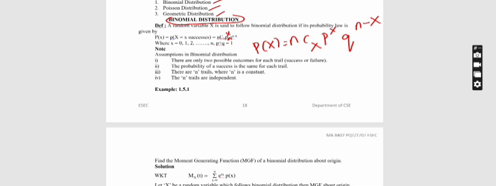Now we are going to find the moment generating function of a binomial distribution. The normal formula is mx of t is equal to summation x equal to 0 to n of e power tx into p of x, which is capital E of e power tx. Here p of x denotes the binomial distribution.